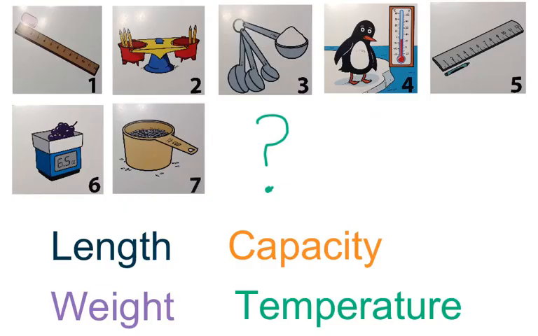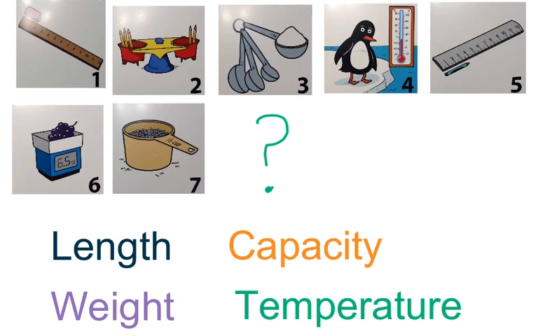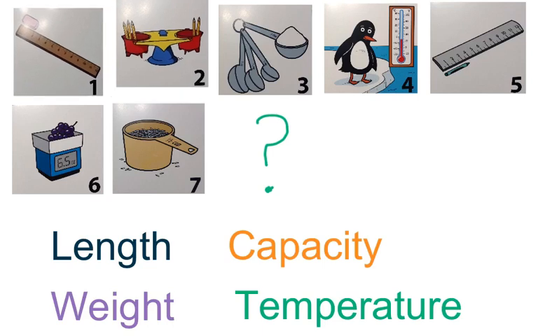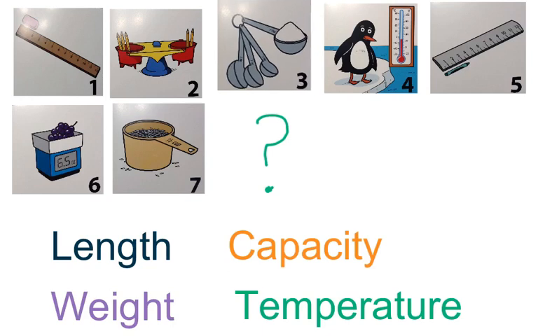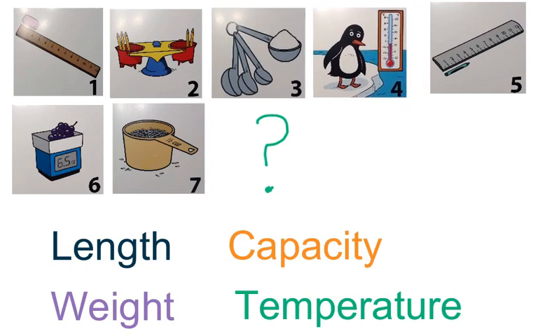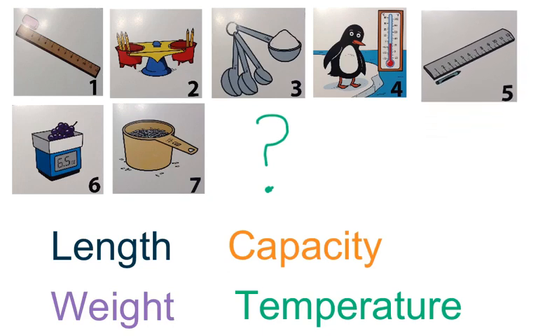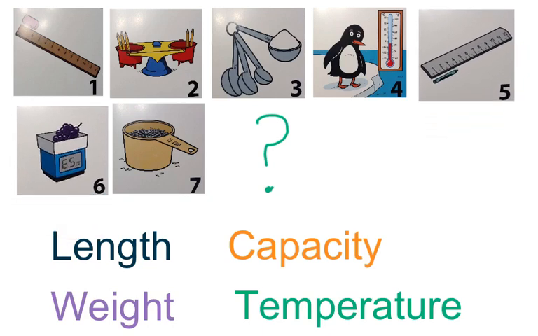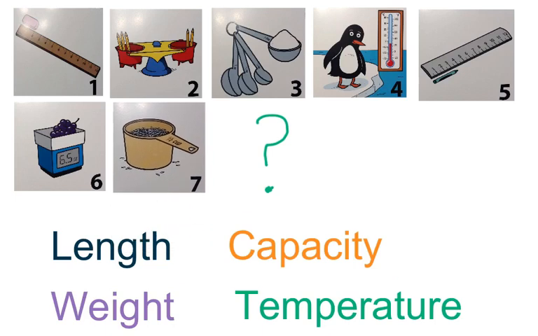Let's look at the calendar pieces we've had so far. April 1st, we had length, weight, capacity, temperature. Then our pattern repeated. Length, weight, capacity. What do you think it's going to be today? Go ahead and make a prediction. Some of you have been writing your predictions down.